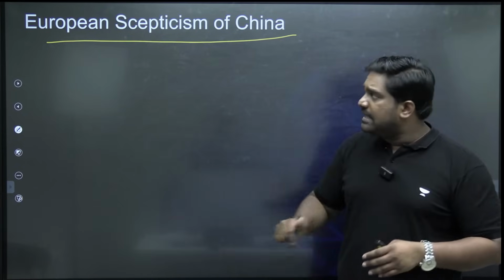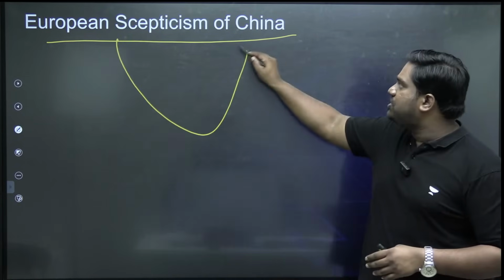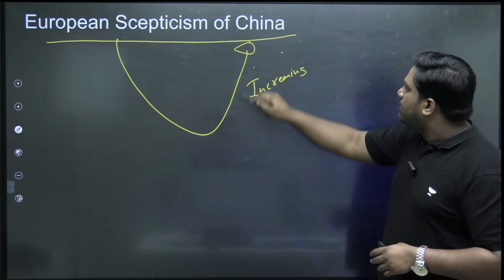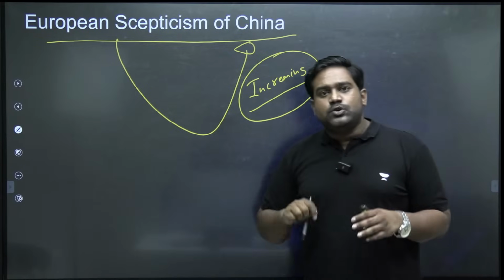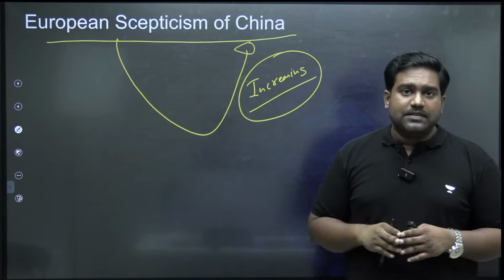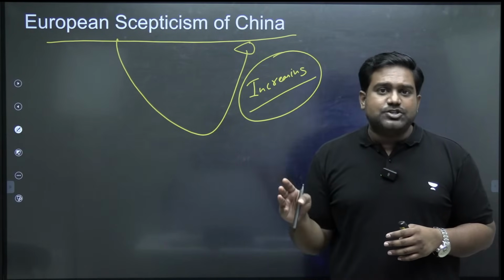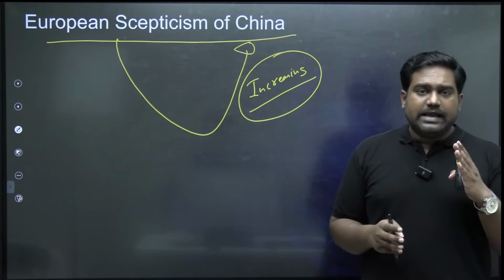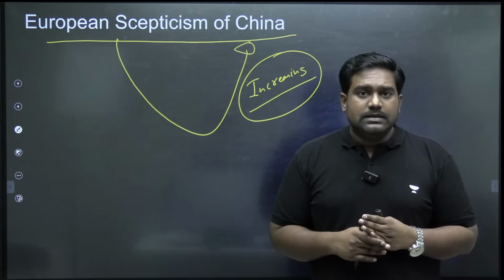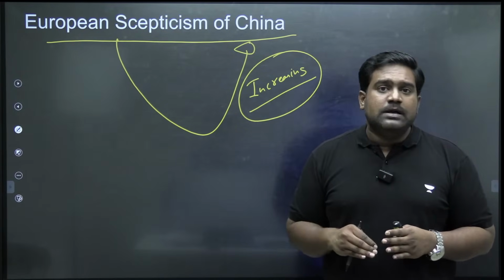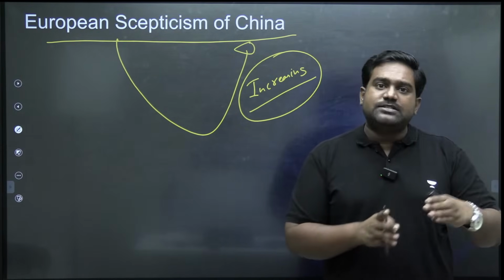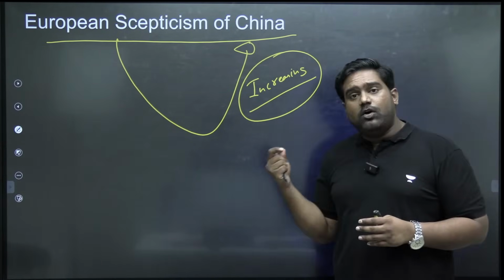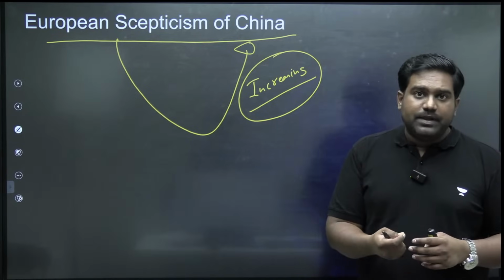But one good thing is that European skepticism of China has been increasing. Many European countries don't trust China anymore. In the last few years, based on China's behavior, its alliance with Russia, many European powers have a skeptical view of China. They still want economic cooperation, but they want to protect themselves against Chinese aggression and Chinese security threats. So this could be an opening for countries like India, right?